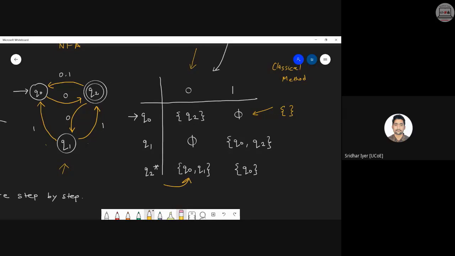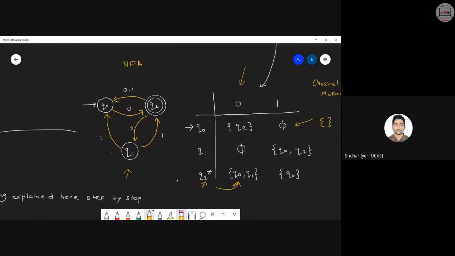In the same fashion, we can complete the table for Q2. As Q2 is our final state, we have highlighted that with an asterisk mark. Clear? This is the same thing we have been doing so far. Yes or no? Clear with this? Can I move ahead?